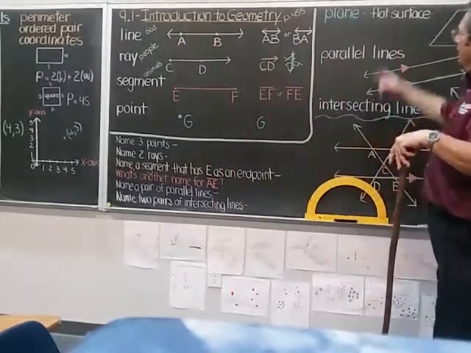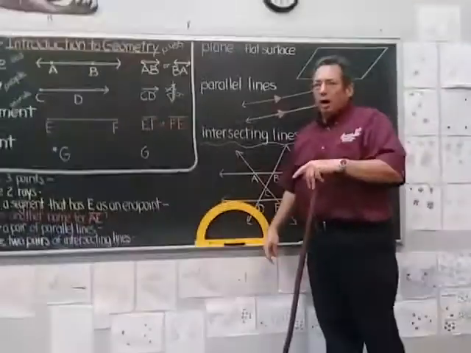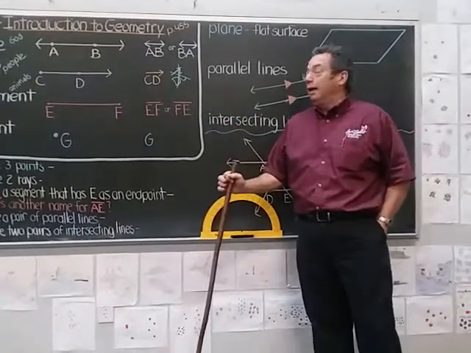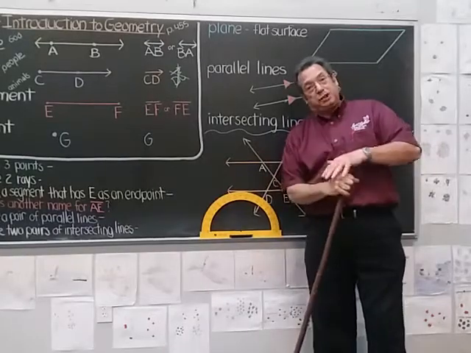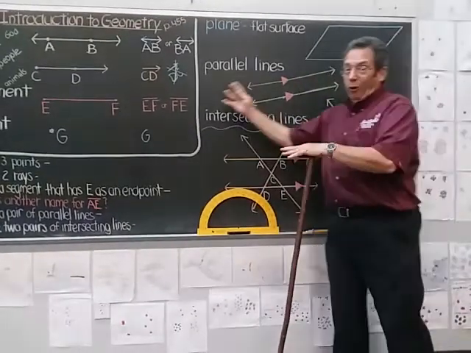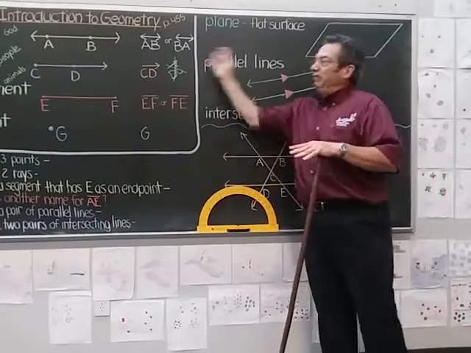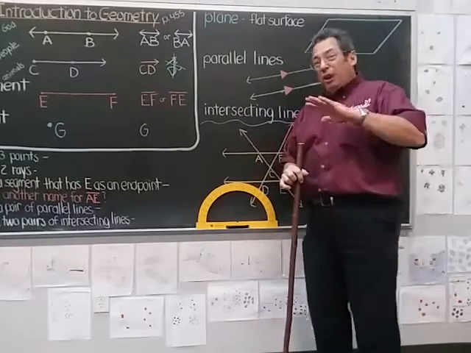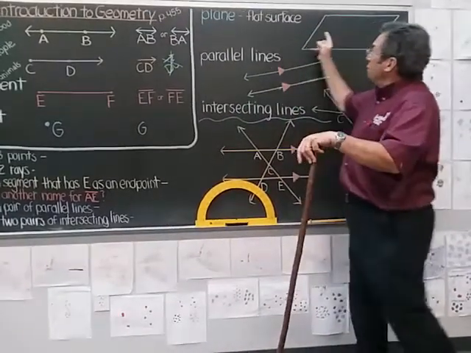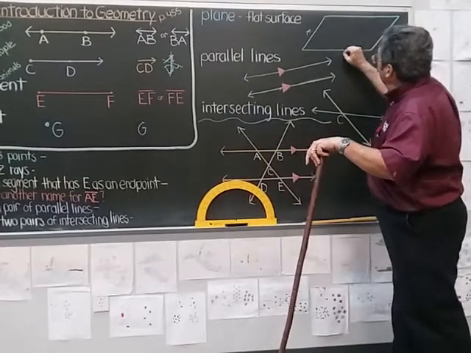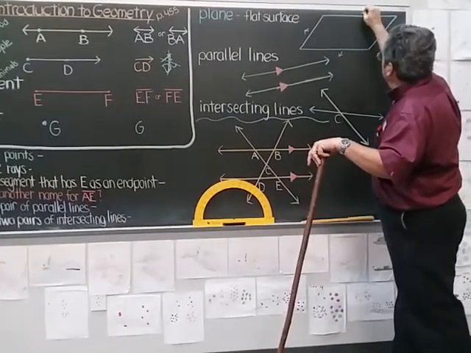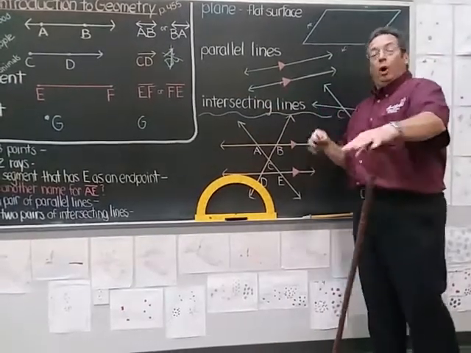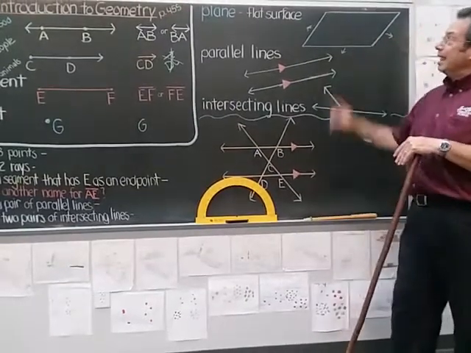All right. So there are a couple other things about geometry that are important to know. When you hear them talk about a plane in geometry, they are not talking about a plane that flies around. What they mean by plane here is a flat surface. For instance, this board is a good illustration of what a plane is. It's a flat surface. The walls, floors, those things form flat surfaces. They're a good illustration of what a plane is. But in geometry, a plane goes forever and ever in all directions as far as the flat surface goes. In other words, I can just draw it like this, but you have to imagine it would go forever and ever in all directions as a flat surface. So that's called a plane.